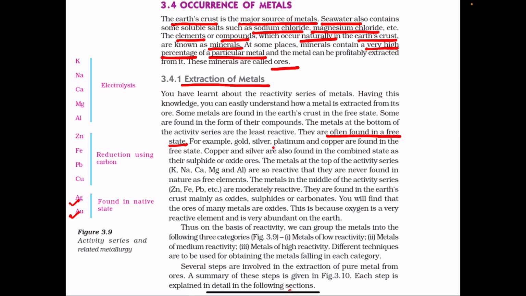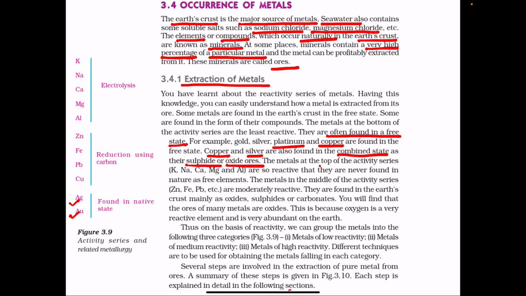Apart from silver and gold, copper and platinum are also found in free state as their reactivity is also low. Copper and silver are also found in combined state in the form of their sulfide or oxide ore, means copper sulfide, copper oxide.